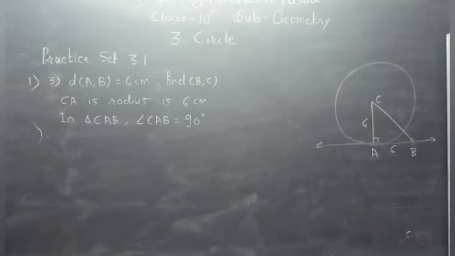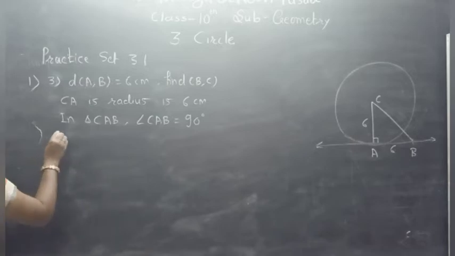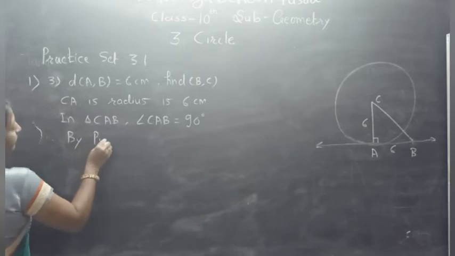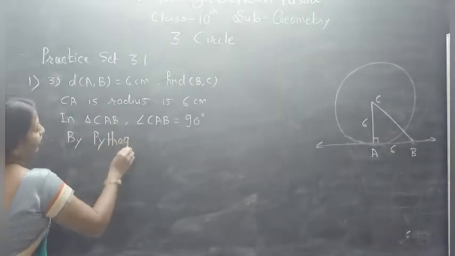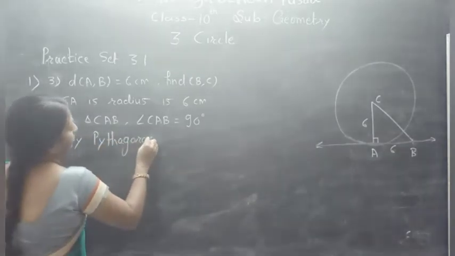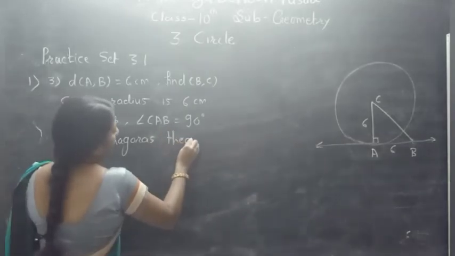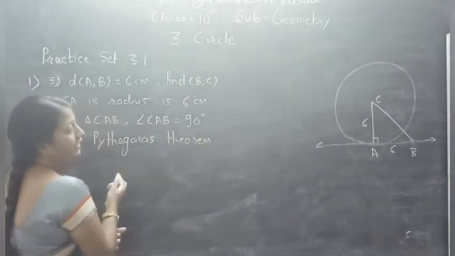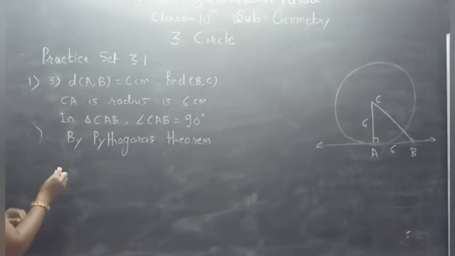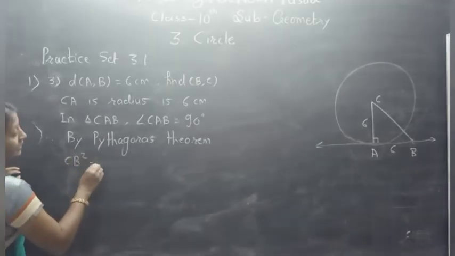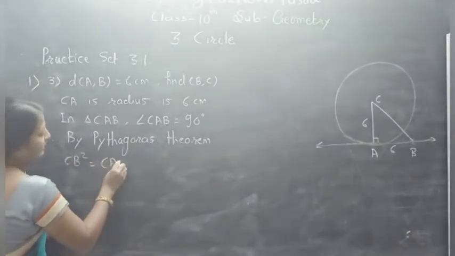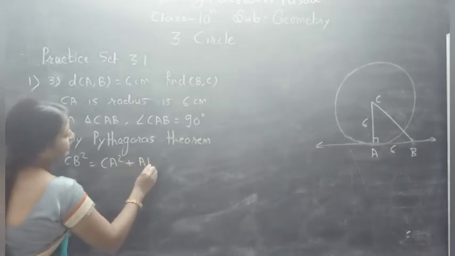Therefore, by Pythagoras theorem, CB square is equal to CA square plus AB square.